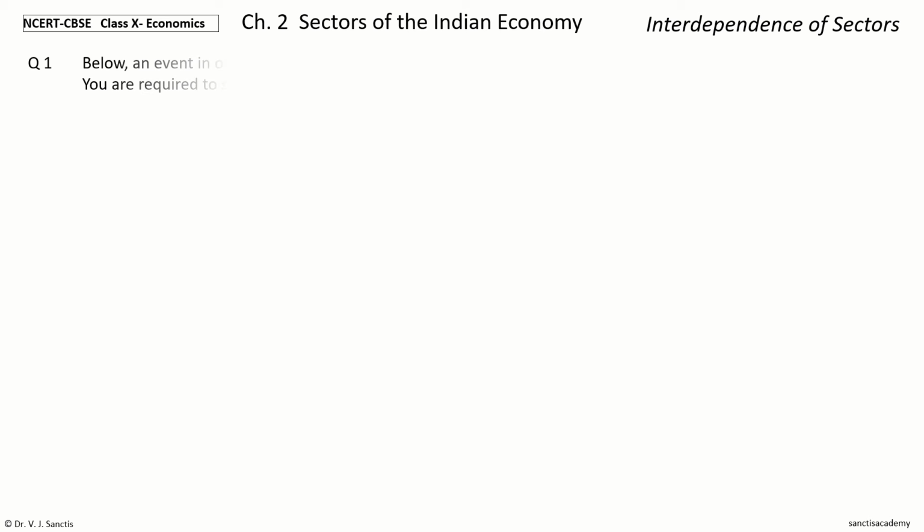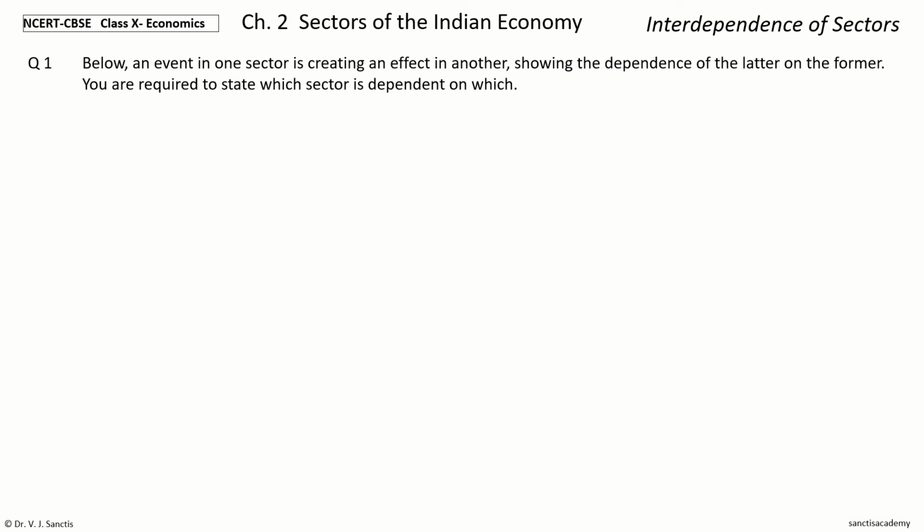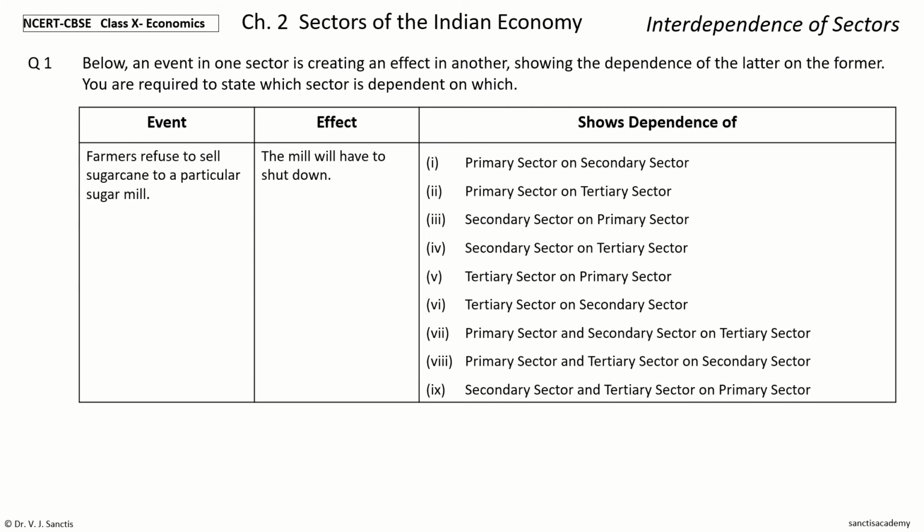Question 1. Below, an event in one sector is creating an effect in another, showing the dependence of the latter on the former. You are required to state which sector is dependent on which. Please note, this question is the same in all the 10 questions. Now, we are given here the event, the effect, and shows dependence of.